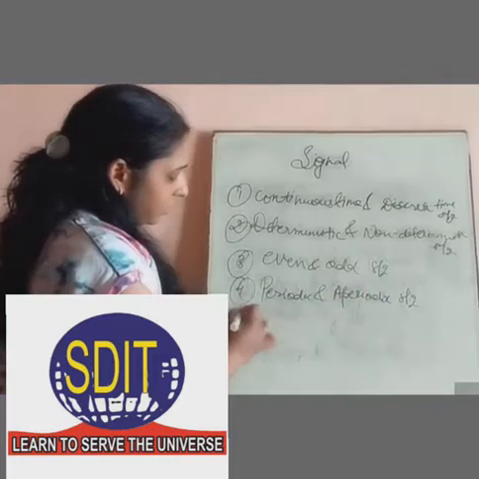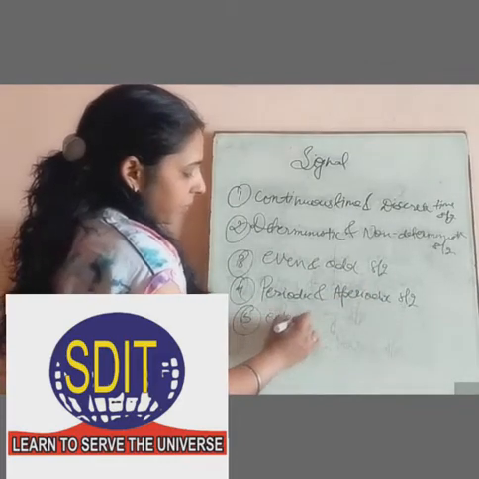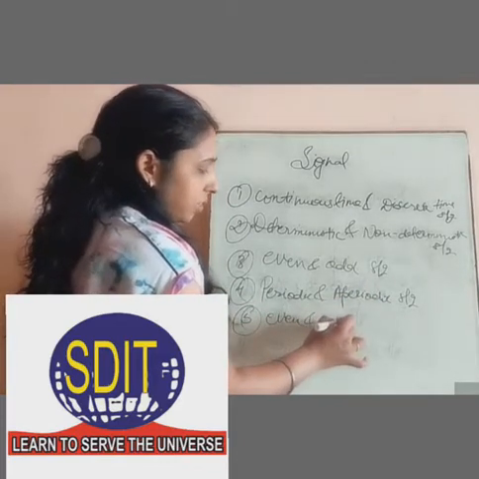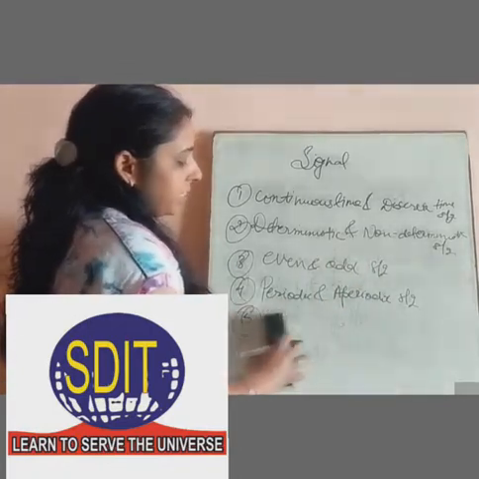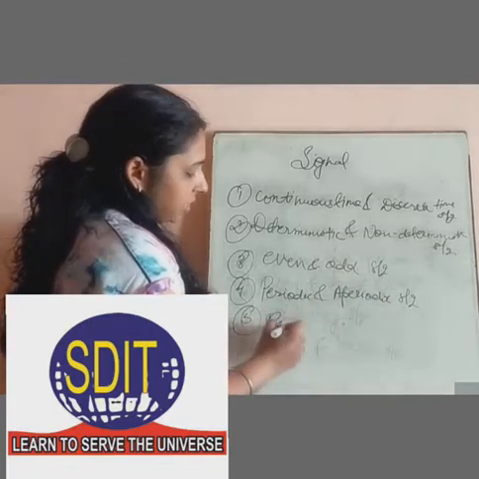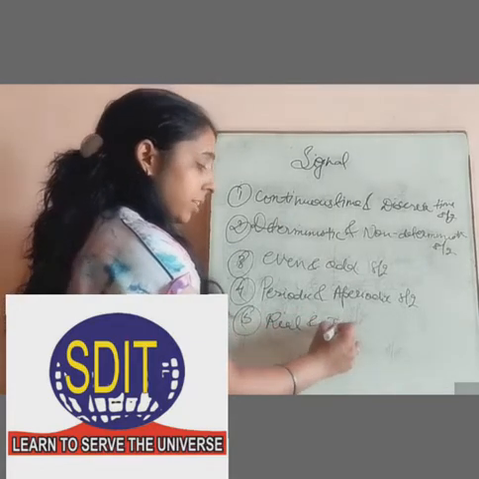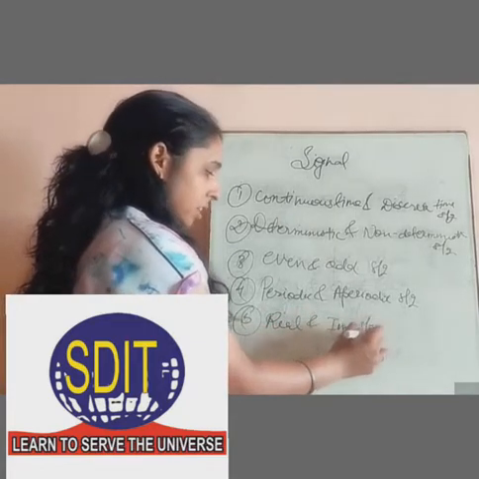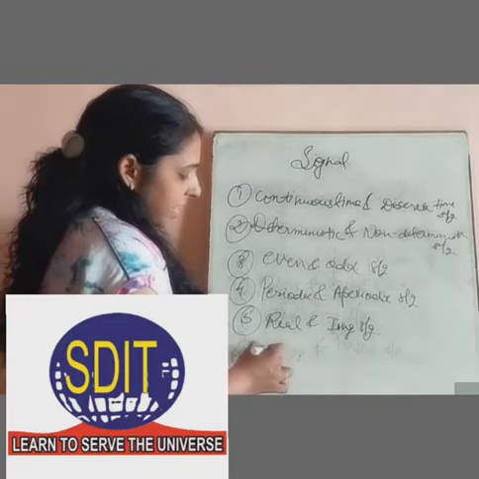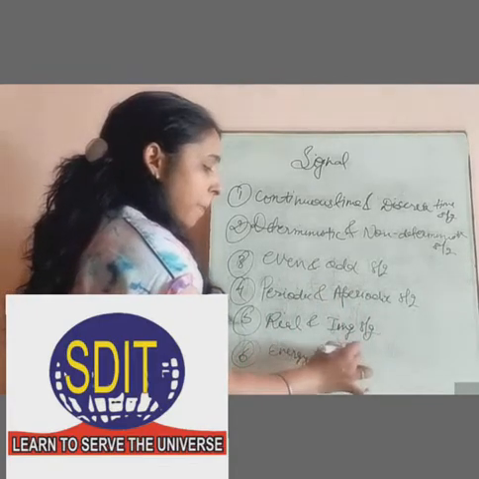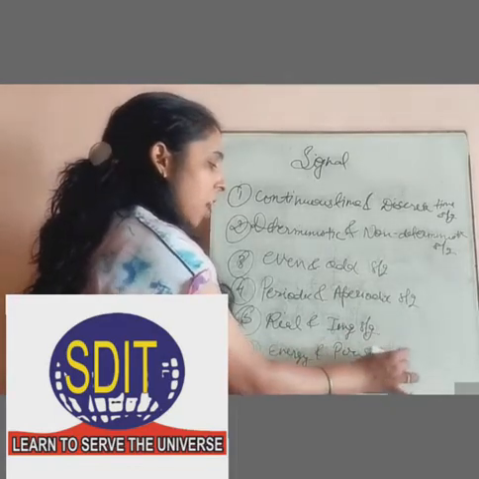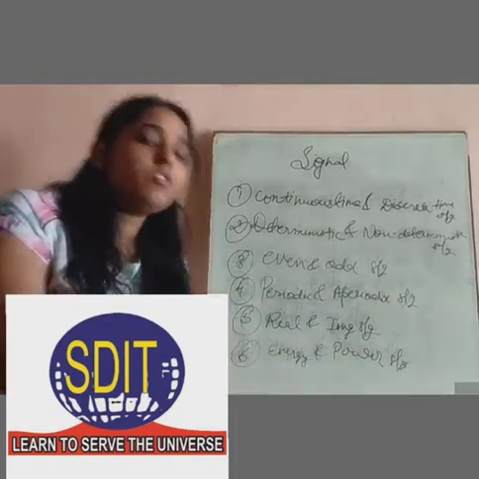Fifth one is real and imaginary signal. And sixth one is energy and power signal. Now we define each signal one by one.